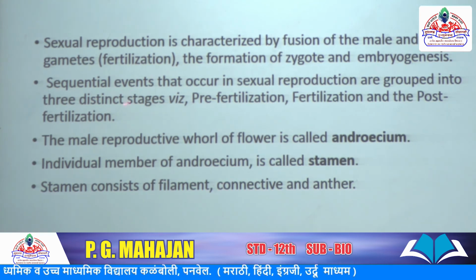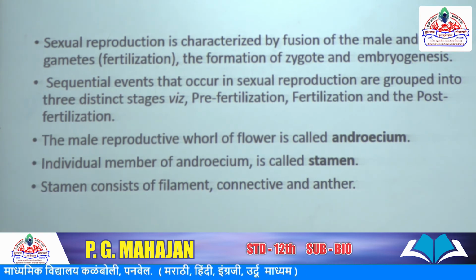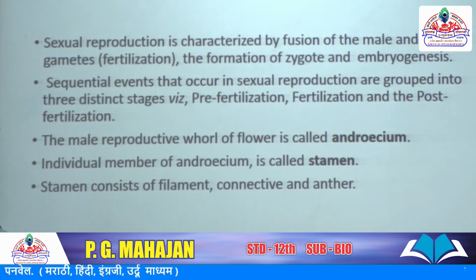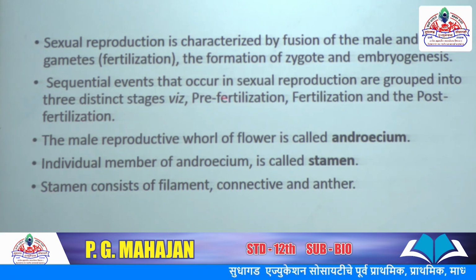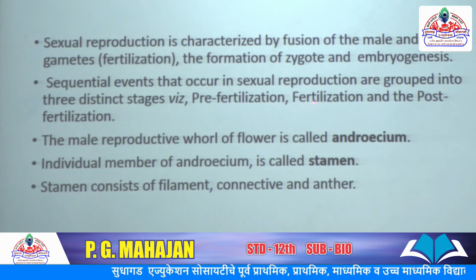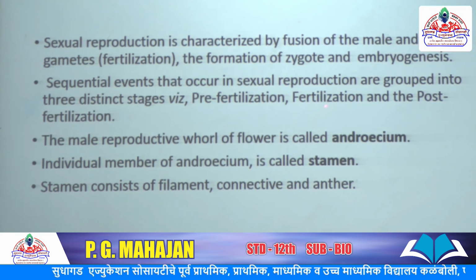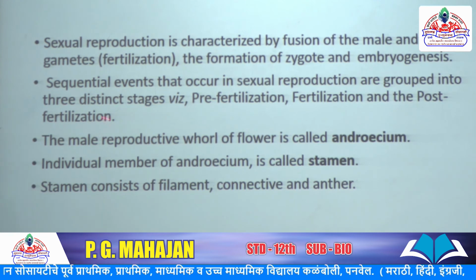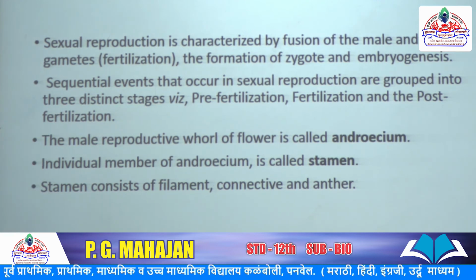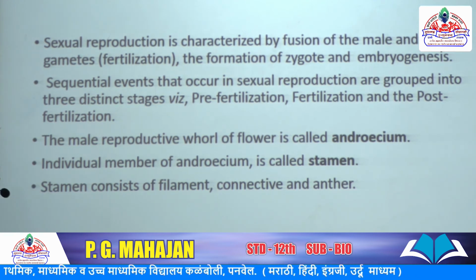The sequential events that occur in sexual reproduction are grouped into three distinct stages: pre-fertilization, fertilization, and post-fertilization. Pre-fertilization means pollination. Fertilization means union of haploid and haploid gametes. And post-fertilization is to develop flower, fruits, seeds, etc.